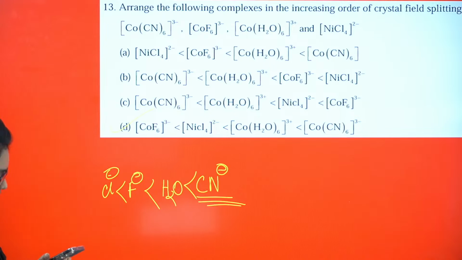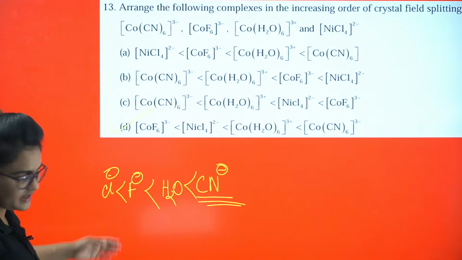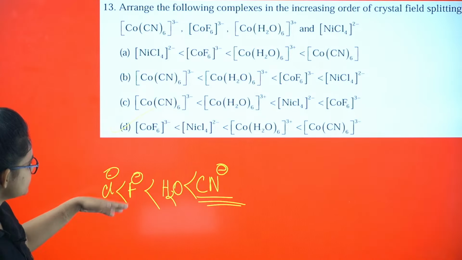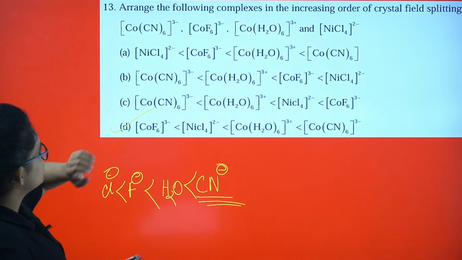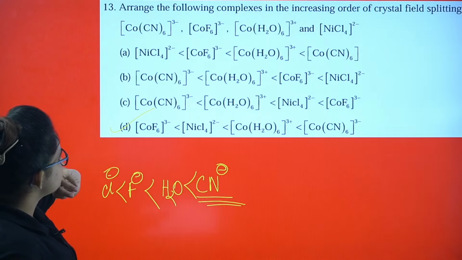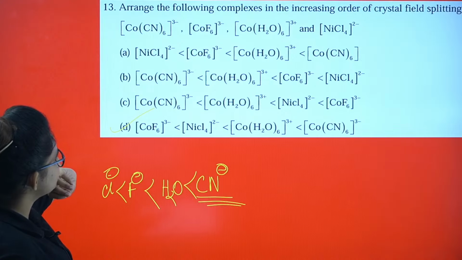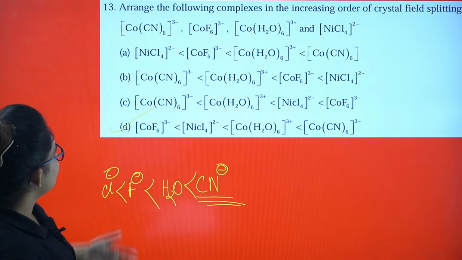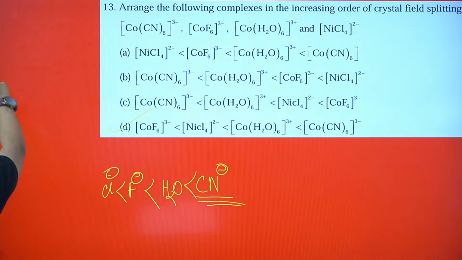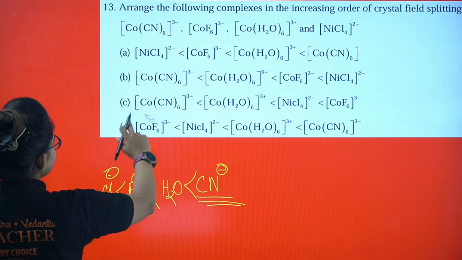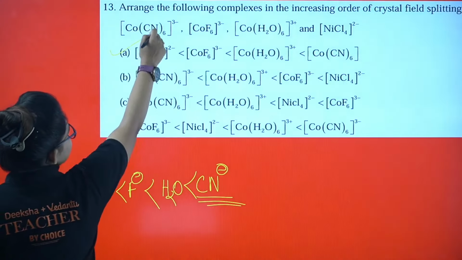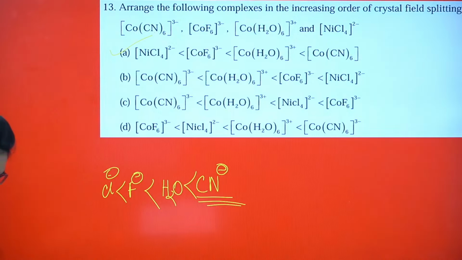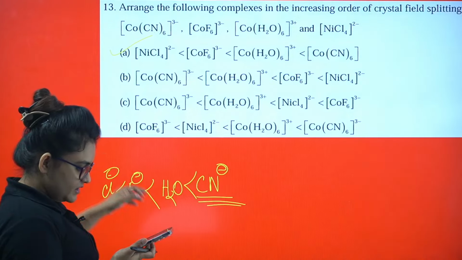Yeah, F comes before Cl. Okay, so, oh, wait. F comes before Cl. So, is there any other option with CN? Okay, option A is going to be the correct one then. Okay, I missed it. Sorry. Option A is going to be the correct one, right? Yeah. Let's proceed. Yes, very good.